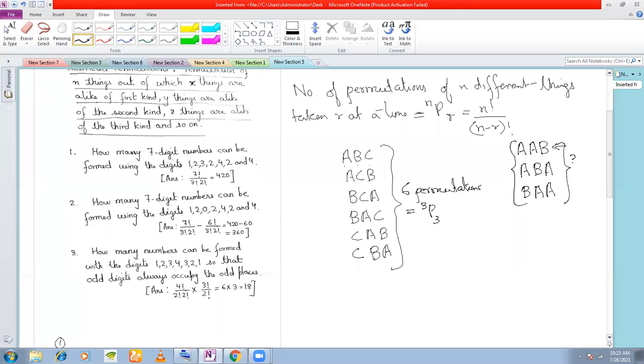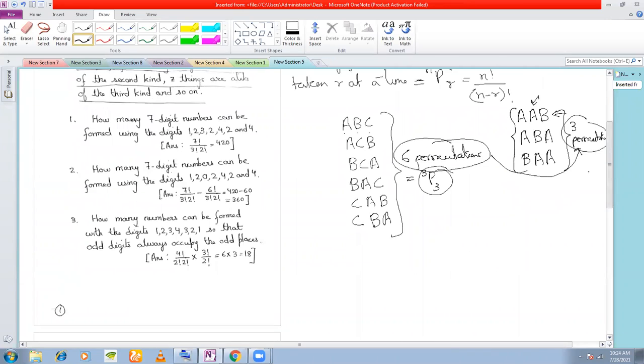Only three we are getting. So from six permutations, if two things are alike, we are getting only three permutations. We are not getting 3P3 here. Why? Because two things are alike.